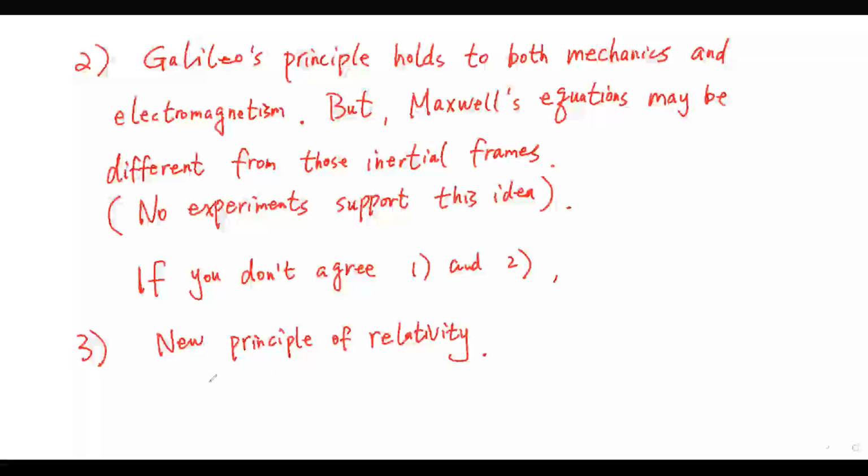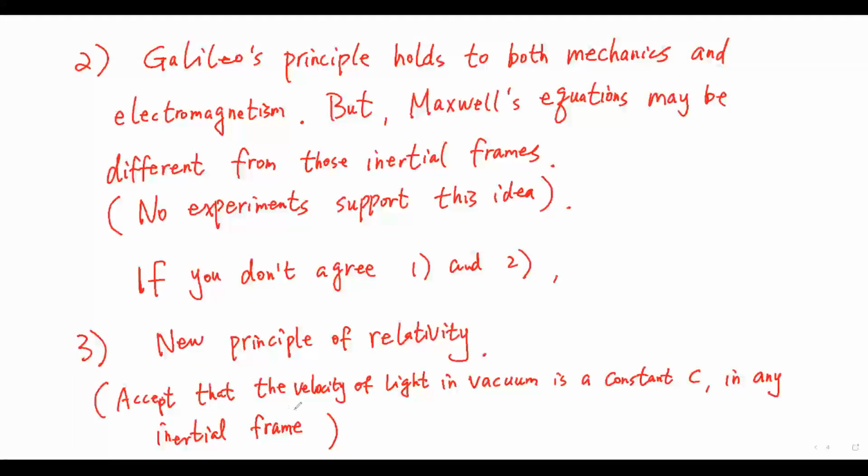Then we should make a new principle of relativity to accept that the velocity of light in vacuum is a constant c in any inertial frame. The principle of relativity should hold in both mechanics and electromagnetism. Galileo's principle should be modified.